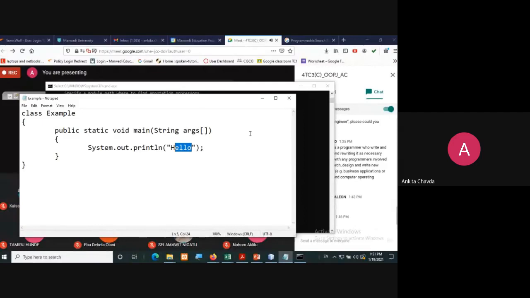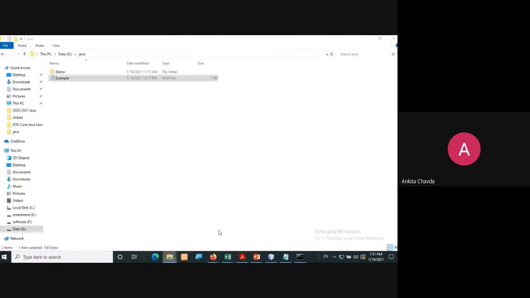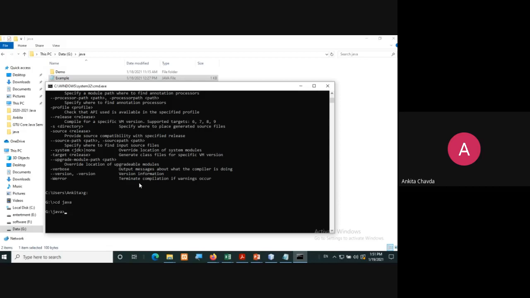So here I'm showing you. I'll go to the path where I have stored my program. You can see in G drive there is one folder, Java, and in that I have my example.java file. So I'll directly go to my folder, that is cd java. So I've reached there, and now I can compile. For compilation, I have to write javac, C for compiler, because I want to compile my code, because the computer doesn't know high level language. So javac example.java.